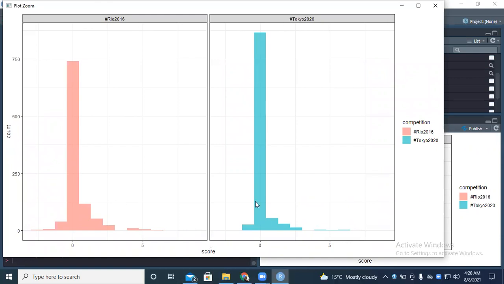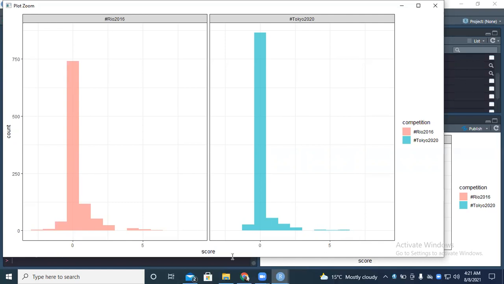Just like you can see, most of the words contained in the tweets were neutral. But we have extreme words that were positive in this case. For example, in Tokyo 2020, we have very extreme words that were very positive.